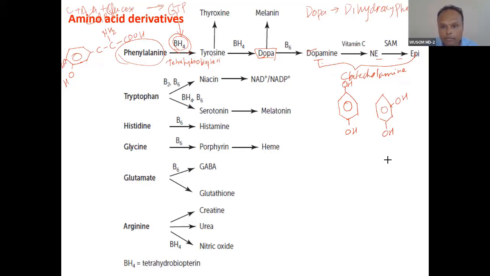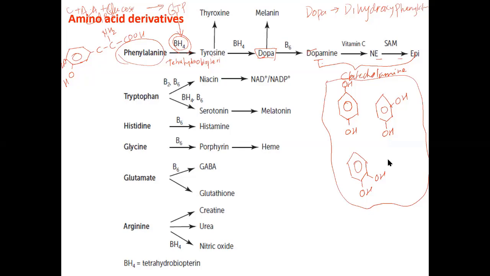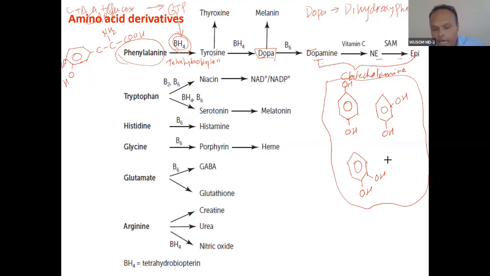Anyone remember? Have you studied organic chemistry? Yes, sir. So you must have studied, at least even if you don't remember the name, these 3 compounds, haven't you?